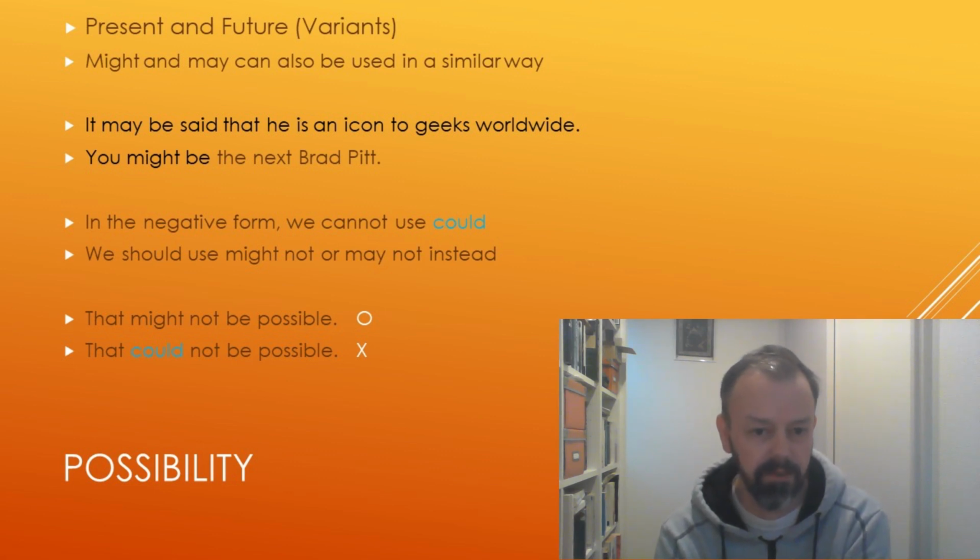These sentences can be written with, again, I think very little difference in nuance compared to can and could. It can be said, it may be said, it might be said.